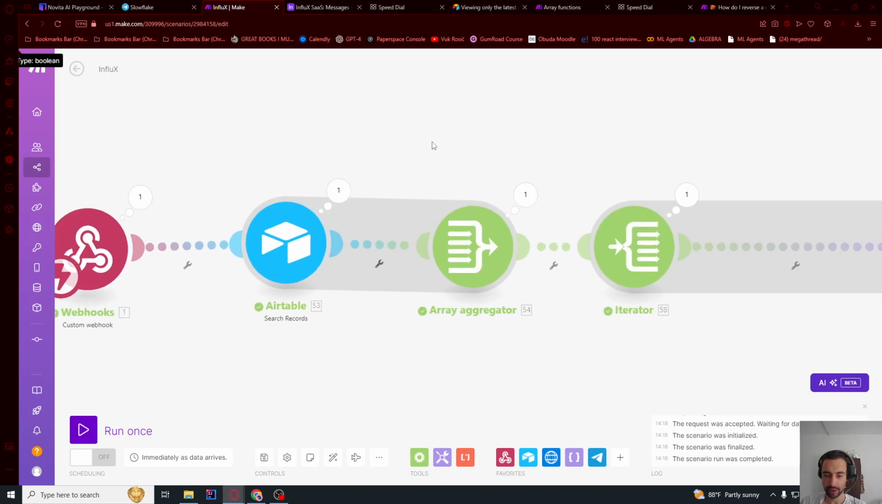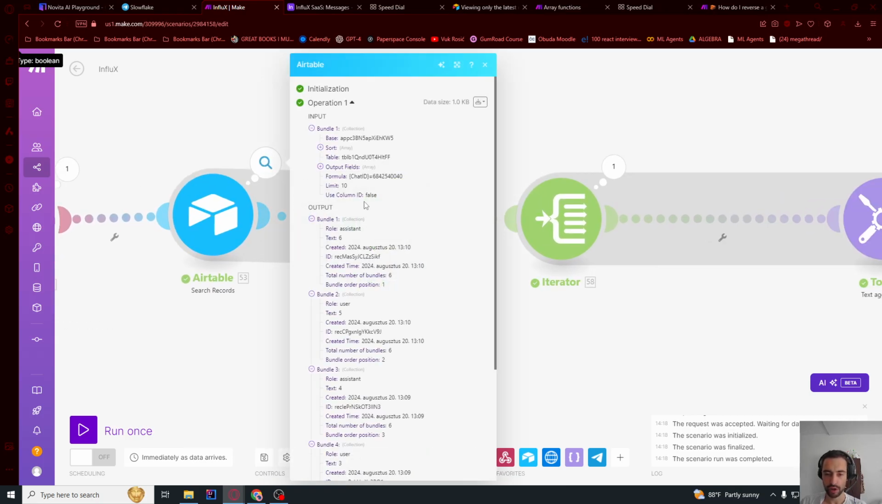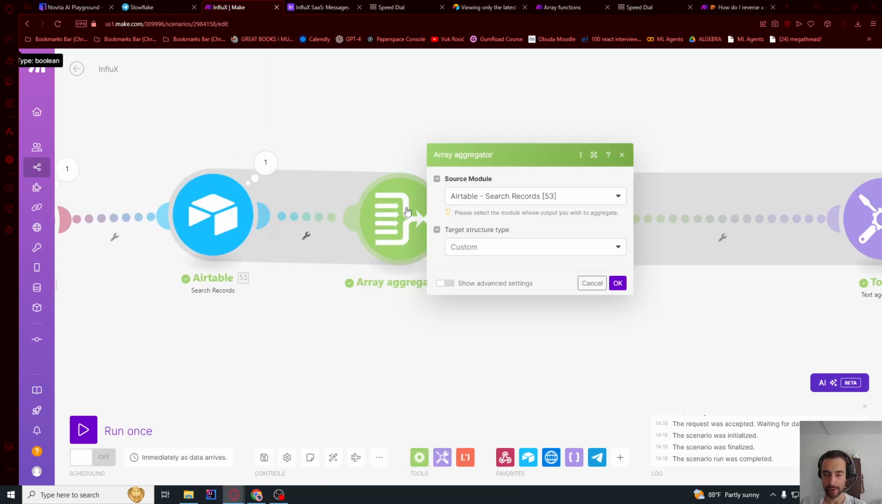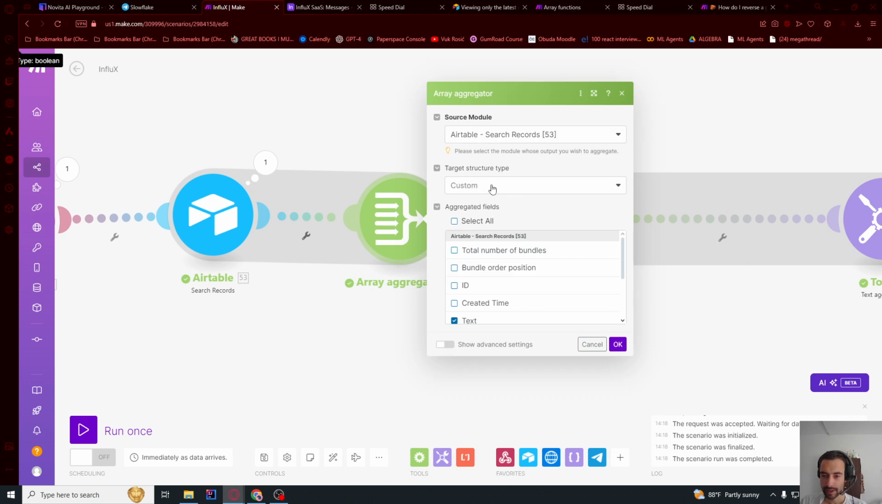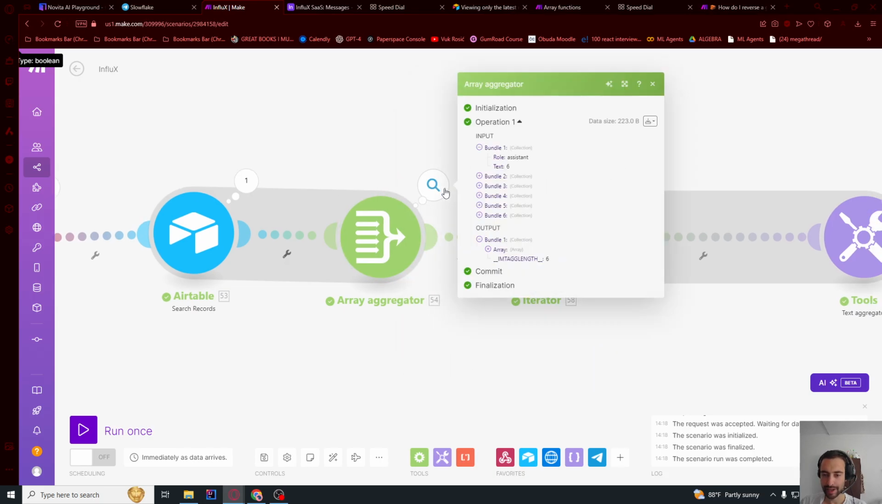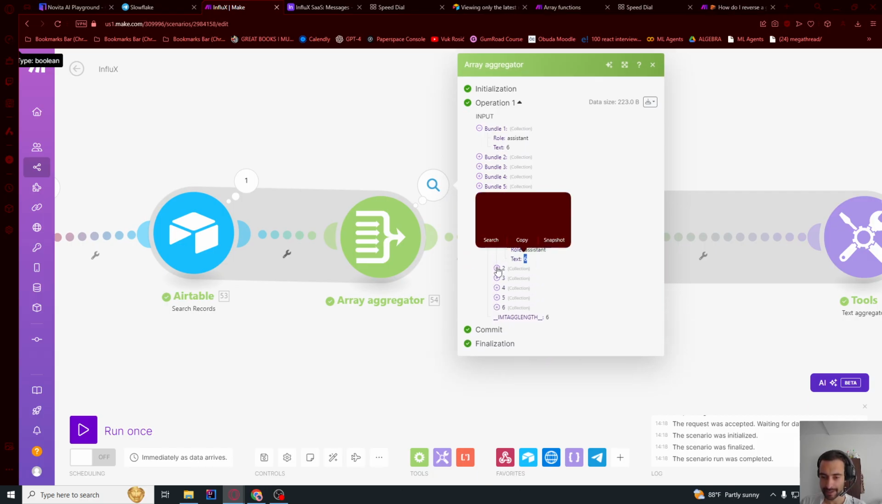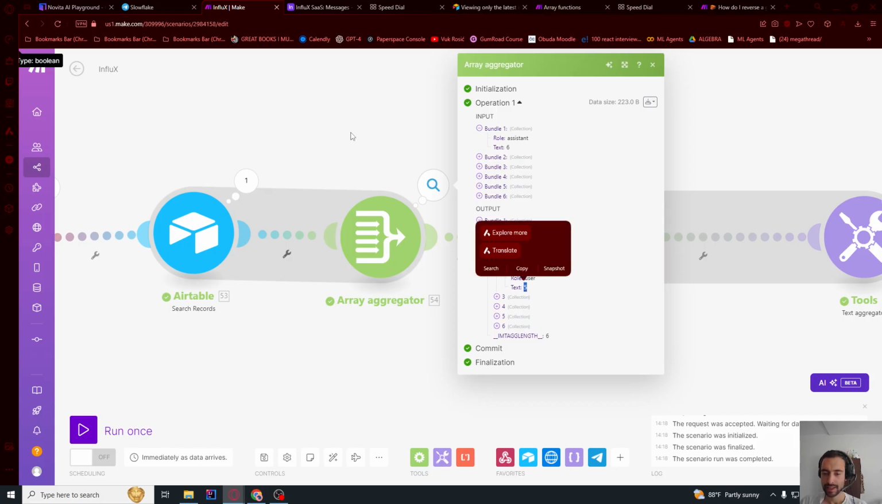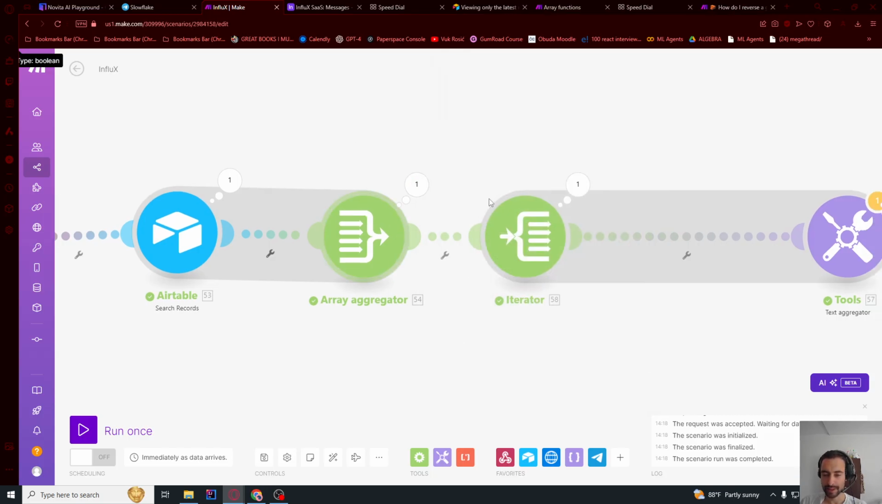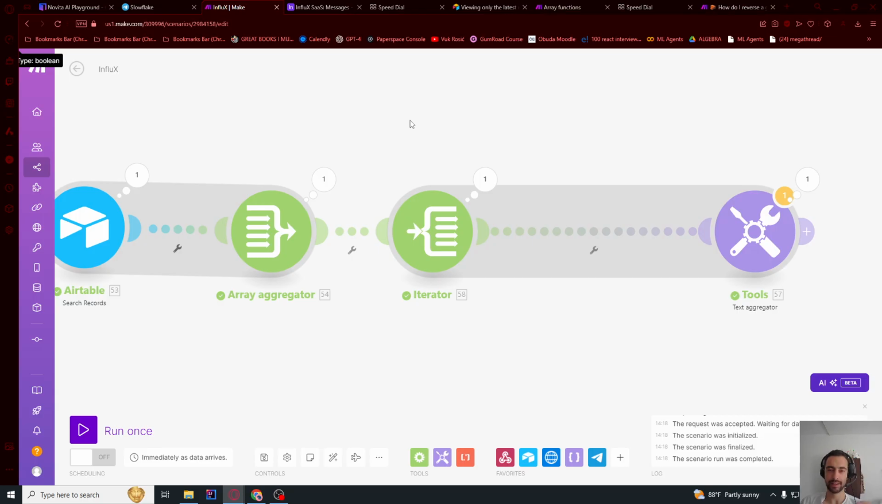So here's how I do it. I first aggregate all of these bundles into an array. Here, we just select from this Airtable, I select text and role and press OK. So now they will be aggregated into an array. This is an array, and the first one is text 6, second is text 5. The reason I'm doing that is because there is a function to reverse an array. So that's how I'm going to reverse bundles. I'm going to reverse an array.